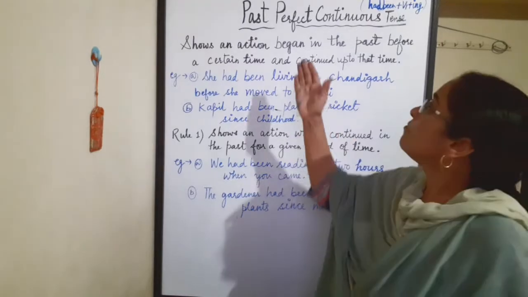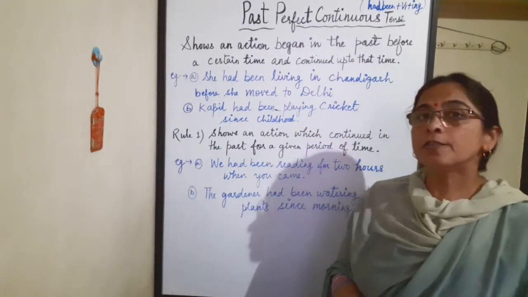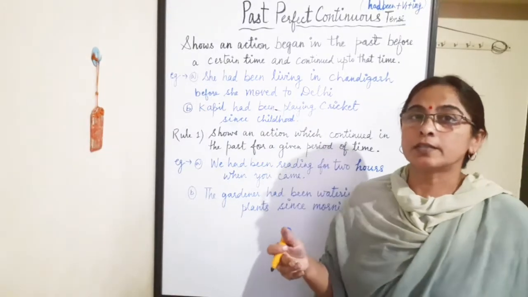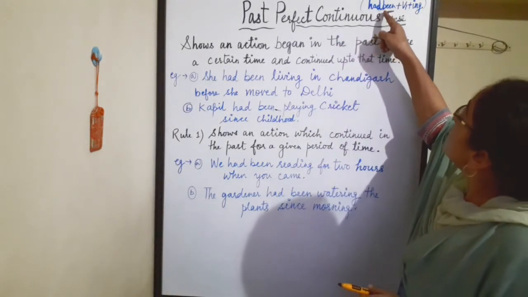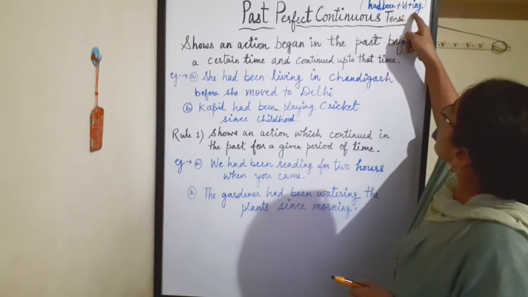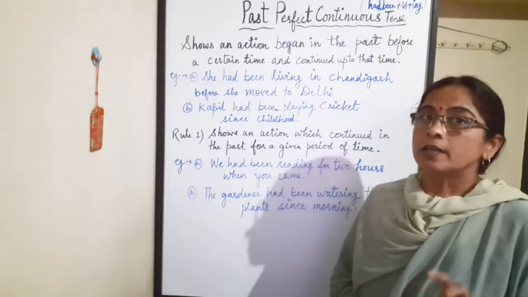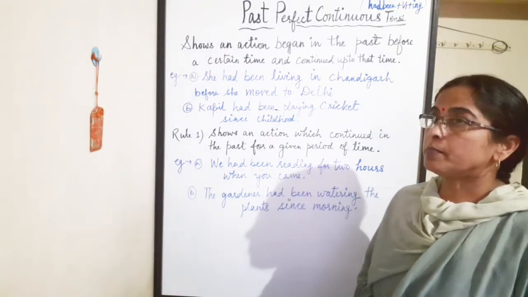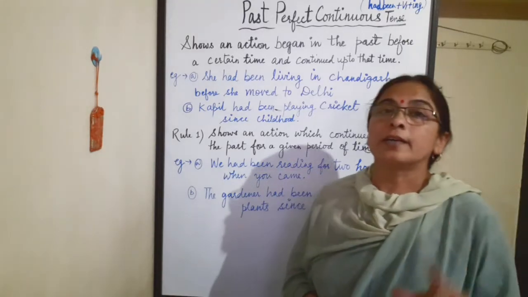Now next we have past perfect continuous tense. This is the fourth part of past tense. Now here we use had been plus V1 plus ing. So in this tense we are using had been. These are auxiliary verbs, helping verbs, along with the first form of verb like write.